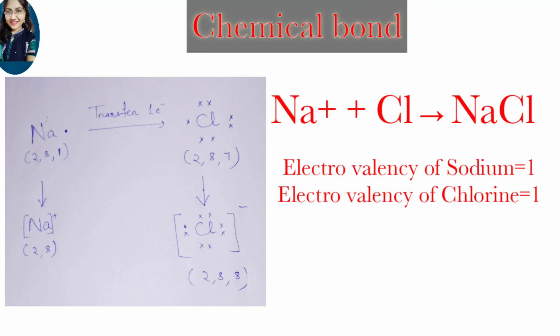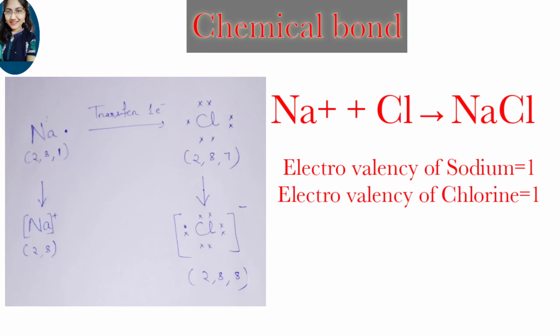So here you can see in the valence shell of sodium 1 electron is present. Here 1 electron is represented as a dot. So the electronic configuration of sodium, Na, is 2, 8 and 1. When the sodium atom transfers or donates 1 electron, it becomes Na plus, and after donating 1 electron its electronic configuration becomes 2 and 8. And when it donates 1 electron, the chlorine atom accepts that 1 electron,